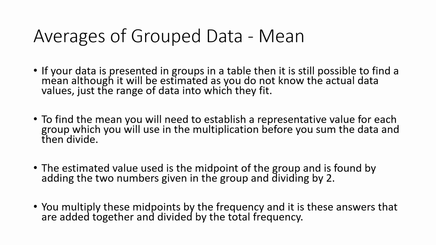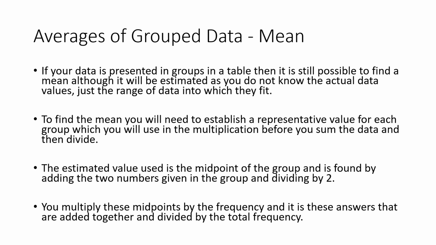So, how do you find the mean from group data? Well, first, because we don't know any of the actual numbers within the group, we just know it's in the group, we have to find a representative value to act as the values for that group. And we use the midpoint of the group. Now the midpoint is the middle value, and we find it by adding the smallest number in that group to the biggest number in the group and dividing by 2.